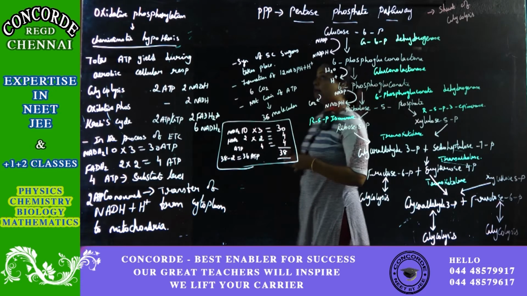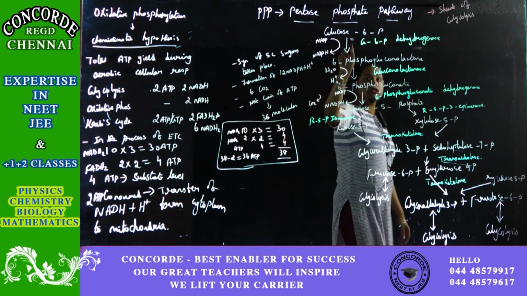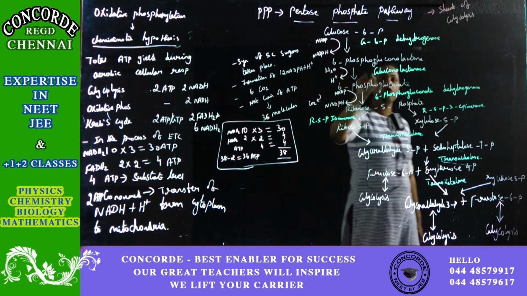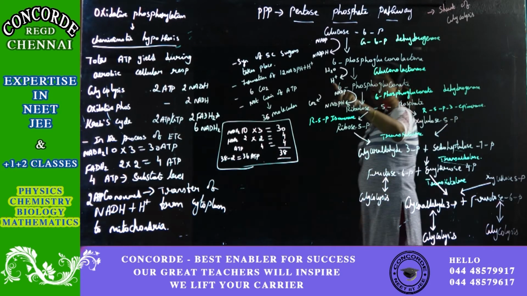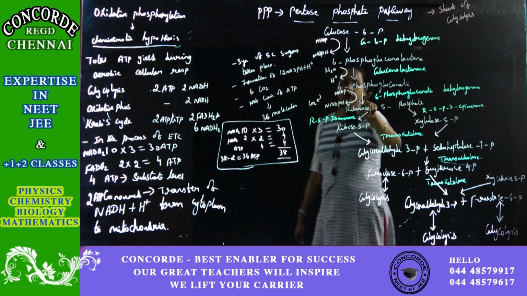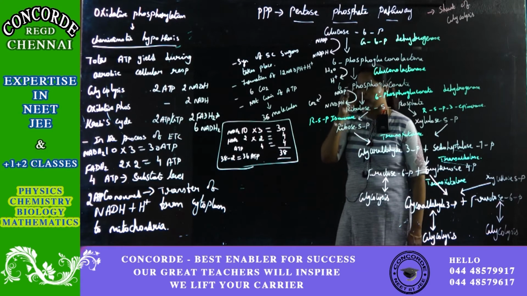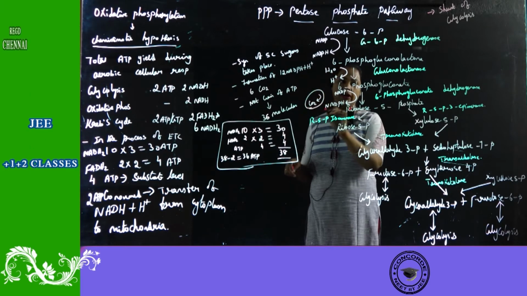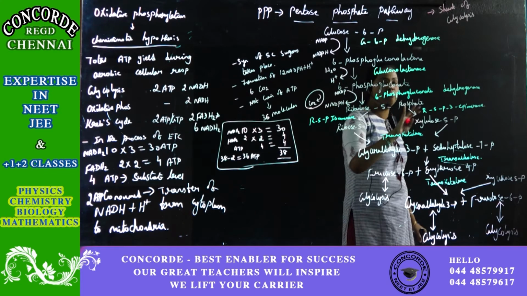What exactly happens in the pentose phosphate pathway is, first, the starting compound is glucose 6-phosphate. This glucose 6-phosphate will be converted into 6-phosphogluconolactone. This 6-phosphogluconolactone will release a proton, converting it into 6-phosphogluconate. Once this 6-phosphogluconate is produced, decarboxylation happens. One carbon compound, carbon dioxide, will be removed. That leads to the production of ribulose 5-phosphate.